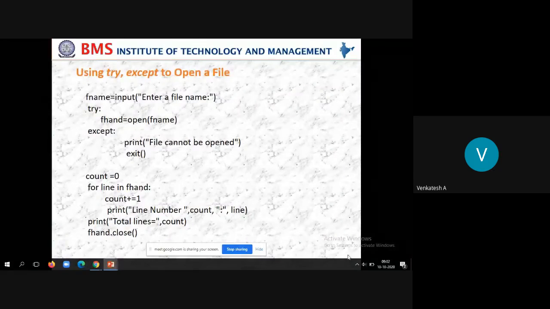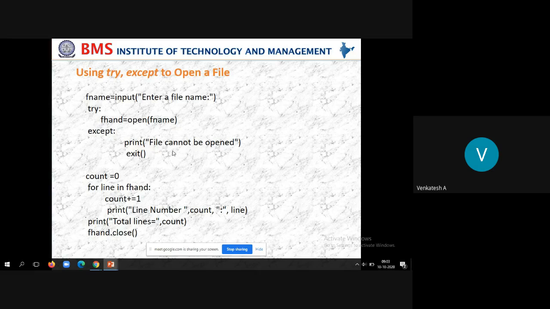Now if everything goes well, nothing will happen. Say for example, I am entering the file name xyz, which is not there in the current working directory. Then it has to throw the exception. Whatever message you want to display when the exception occurs, you can write under the except block. Now I want to tell the user that the file cannot be opened because it is not there. So I'll display the message file cannot be opened.